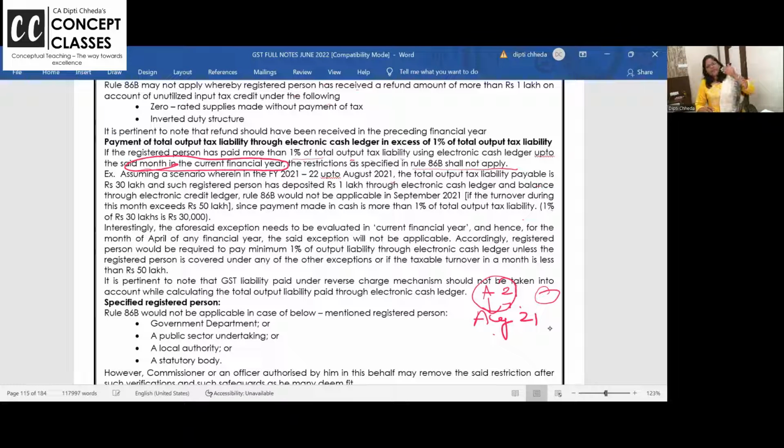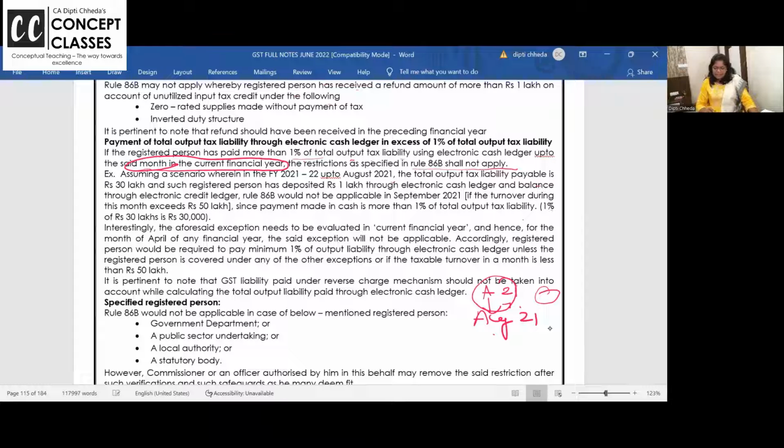From the beginning of the year, wherever you are, in August, in October, in December 21, so April to November, have you paid 1% of the cumulative output tax liability in cash until now? Cumulative is total. Month to month we are doing it anyway. Then don't apply. Interestingly, the afforded exception needs to be evaluated, and hence for the month of April, the said exception will not be applicable.